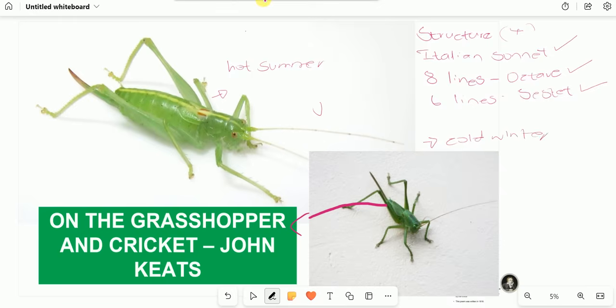So we have what you call a juxtaposition. It means when two contrasting ideas come after each other. What do we mean by a contrast? Remember, contrast means difference. It means that in the first portion of the sonnet, we are going to read about summer, and then we are going to transition where now we see a contrast, where in the second part we are going to read about what? Winter. So the grasshopper will represent hot summer, and then the cricket will represent what? Cold winter. Remember, we are yet to find out how they are representing summer, and how they are representing winter. Now let us get into the poem.